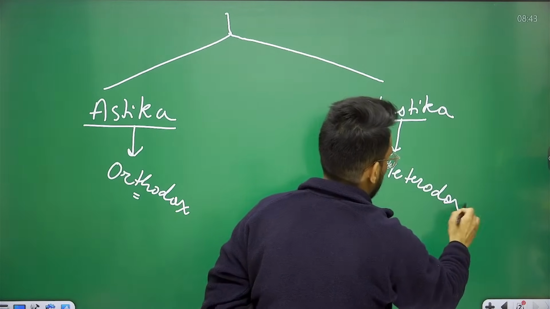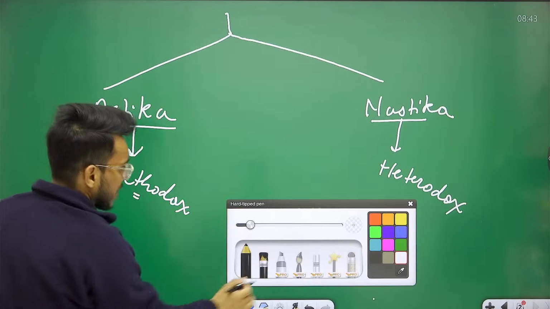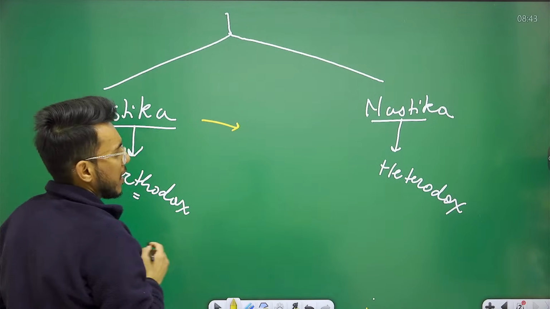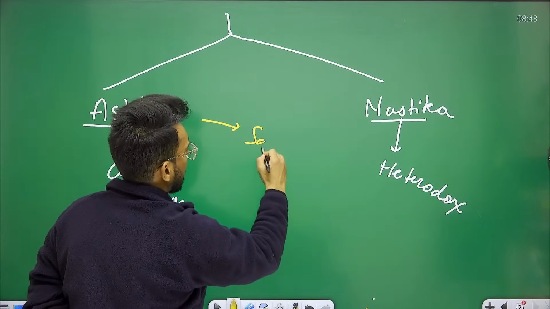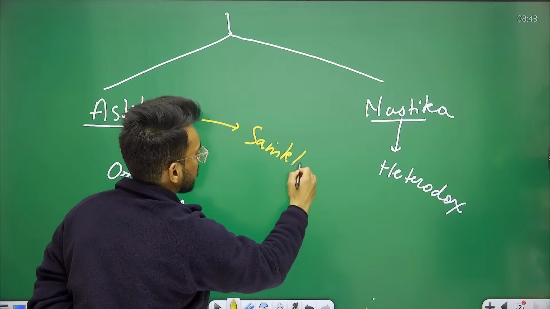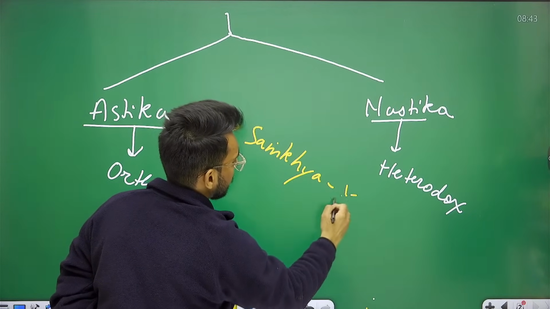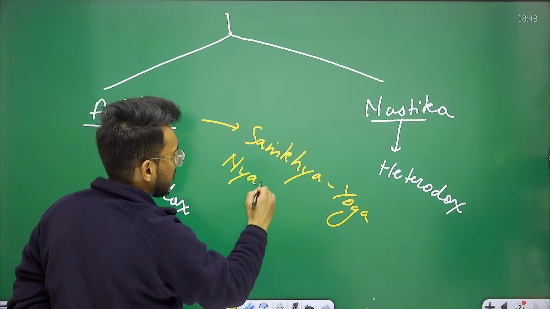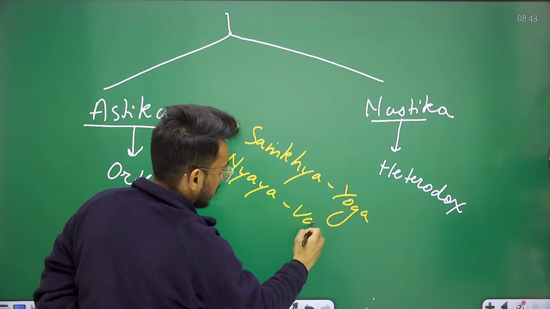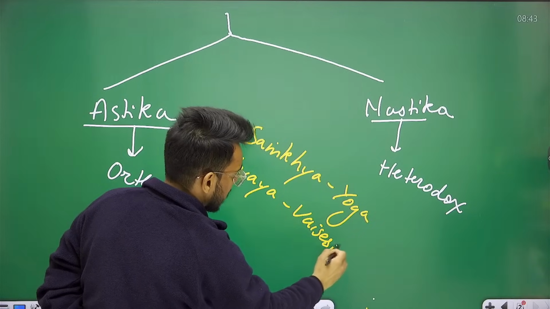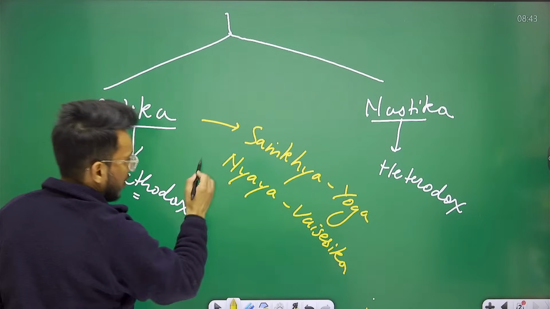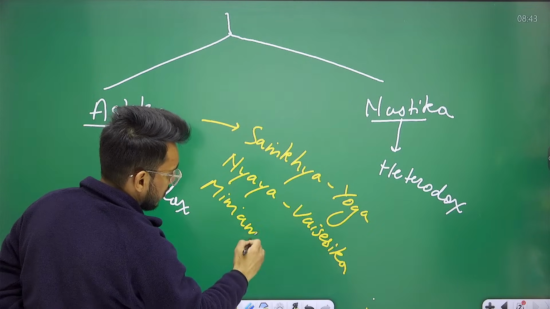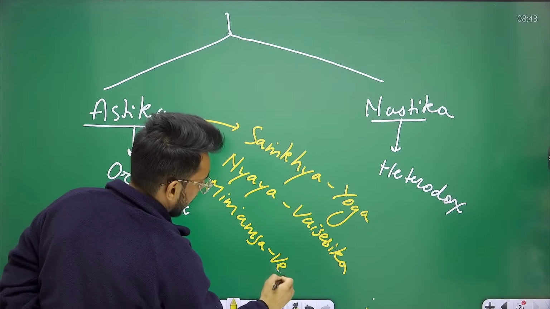Within the Astik schools of philosophy, we have six schools: Sankhya, Yoga, Nyaya, Vaisheshik, Mimansa and Vedant.